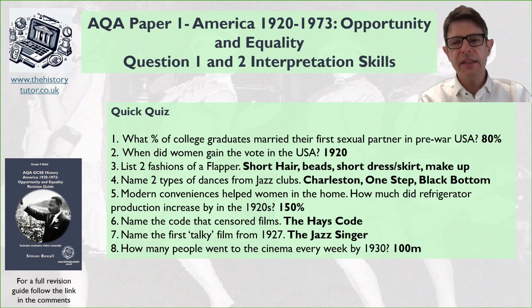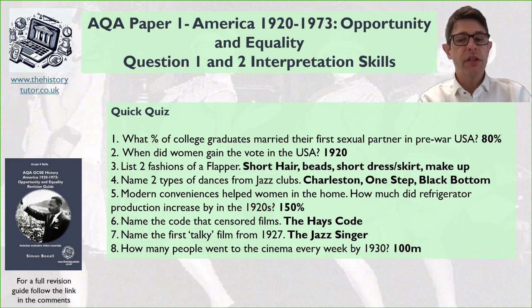Okay, so here are some answers. What percentage of college graduates married their first sexual partner in the pre-war USA? 80%. So a great suggestion that the life of women is very much based on conservative values. There wasn't a huge amount of change for women. There weren't suddenly lots of freedom and independence. They were still having a very conservative lifestyle without much freedom, tending to marry people they knew from a young age.